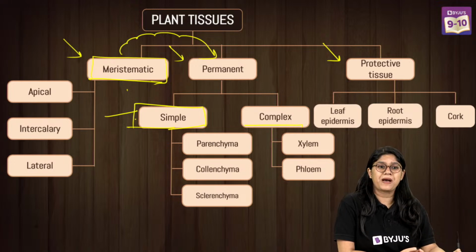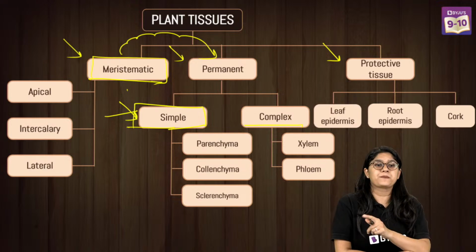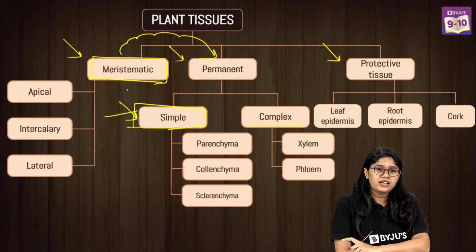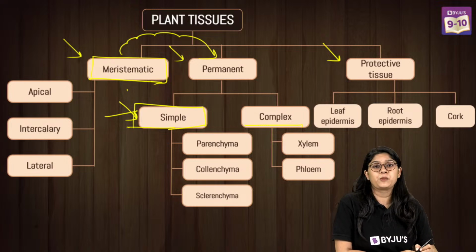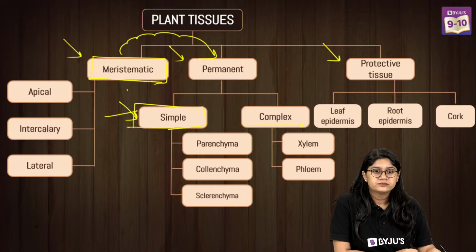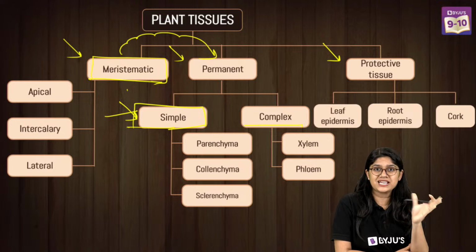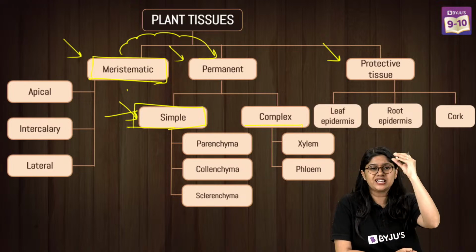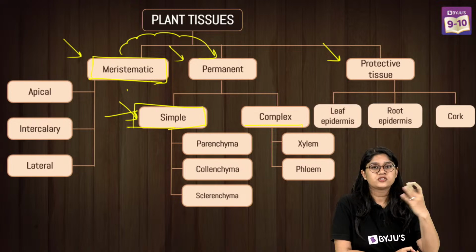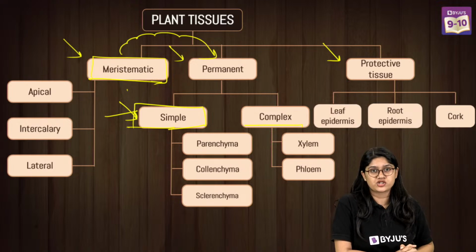Parenchyma, collenchyma and sclerenchyma. So these simple permanent tissues are the ones that have only one type of cell, and they are called simple permanent tissue. Kiran, why are the permanent tissues not doing cell division? Because once they have differentiated, they have picked up their role, so they will not have more division. That's a characteristic feature of the simple permanent tissue.